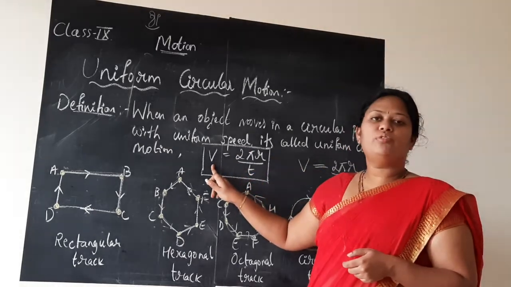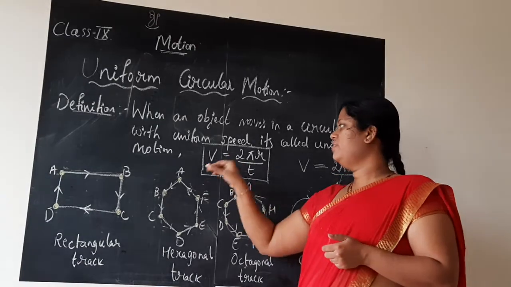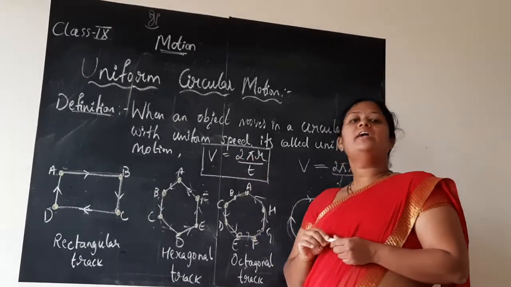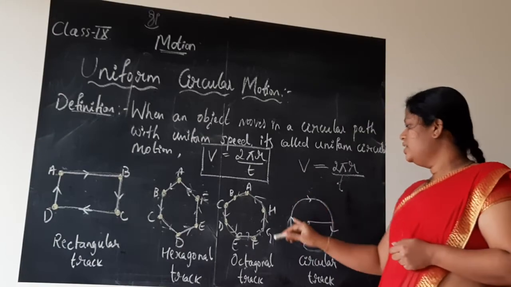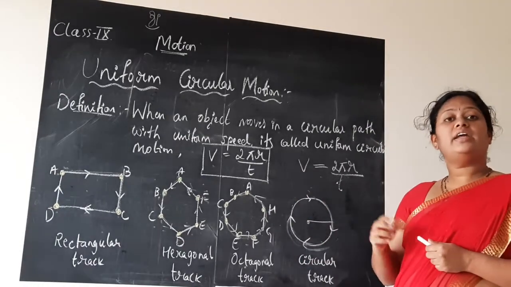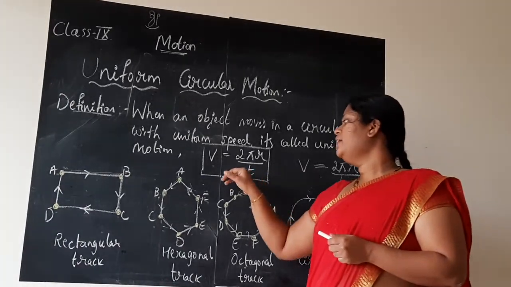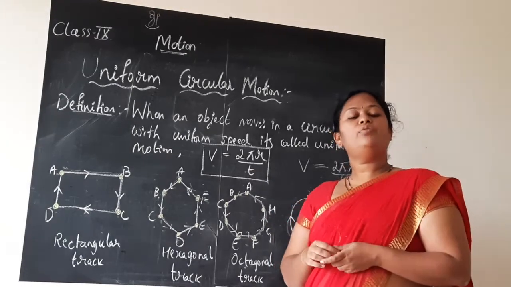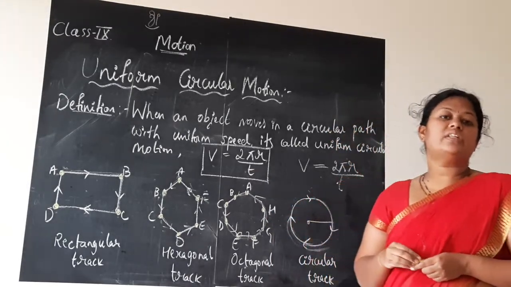The formula for uniform circular motion of a body is V equals 2 into pi into r by t. Why 2 pi r? It is the circular path, so it is the circumference, 2 pi r, divided by t. Why? Because we are finding the uniform circular motion of a body with respect to time.